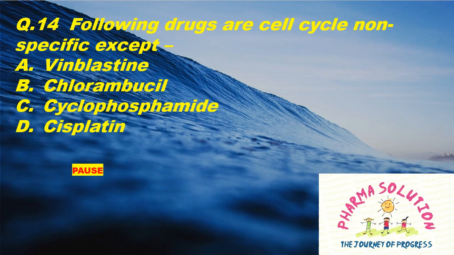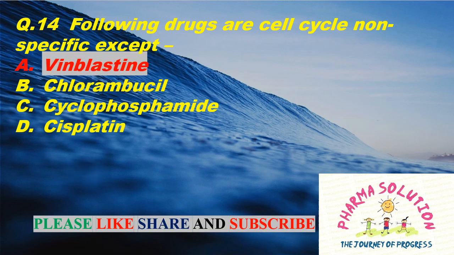Question 14. Following drugs are cell cycle non-specific except option A Vinblastine, option B Chlorambucil, option C Cyclophosphamide, and option D Cisplatin. And the right answer is option A Vinblastine.